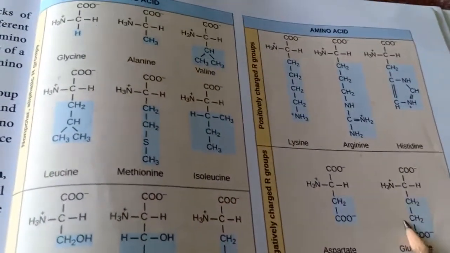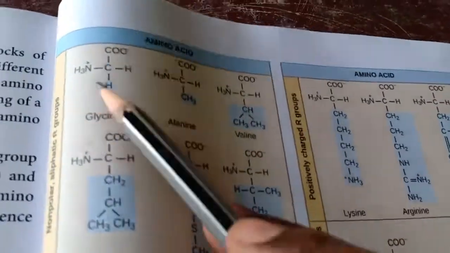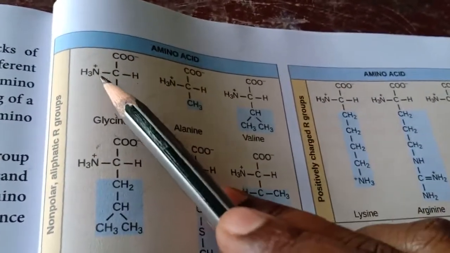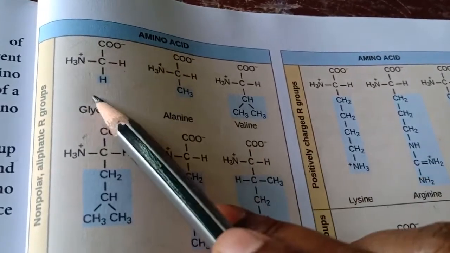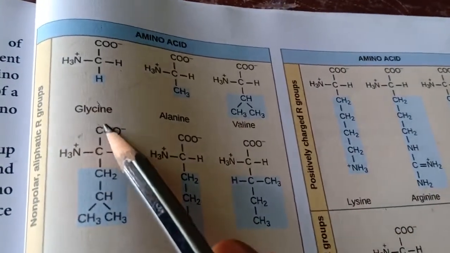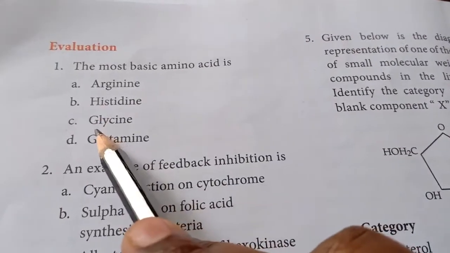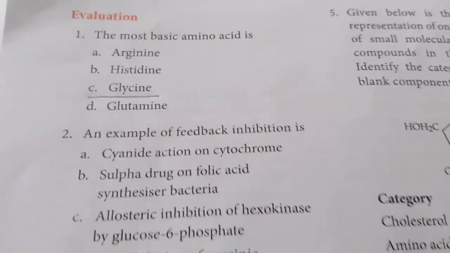Of all these 4, which is the simplest amino acid? You tell me which has a simpler structure. Compare this with this. When you find it, this amino acid has the simplest structure with an amino NH3 group, a COOH group and CH. So this is going to be the simplest amino acid, and the answer is glycine. Is it clear, children? So for the first question, the most basic amino acid is glycine. Is it clear?